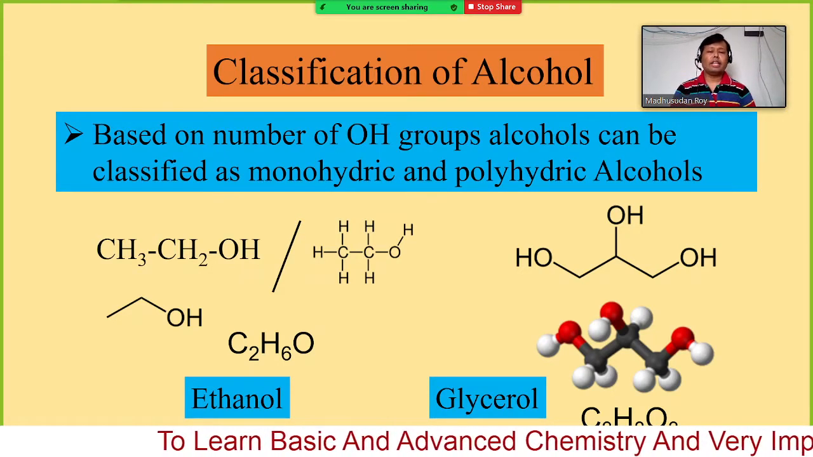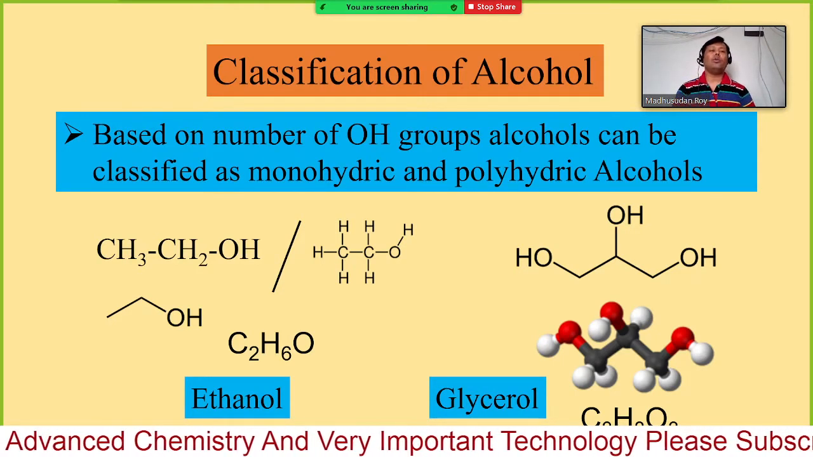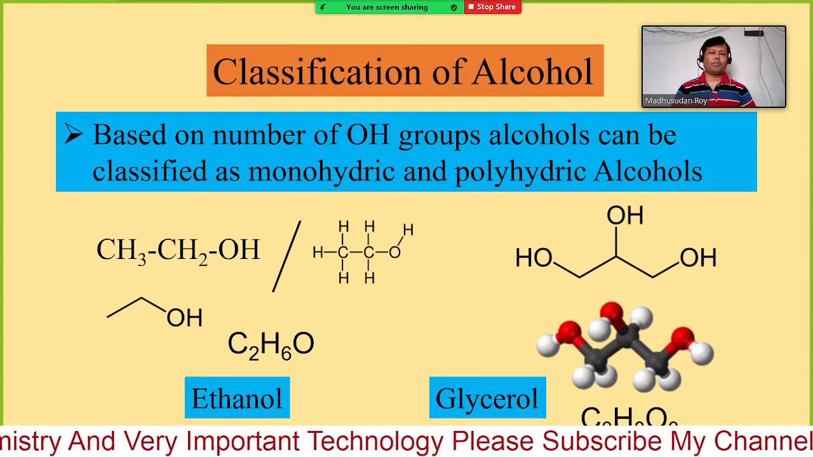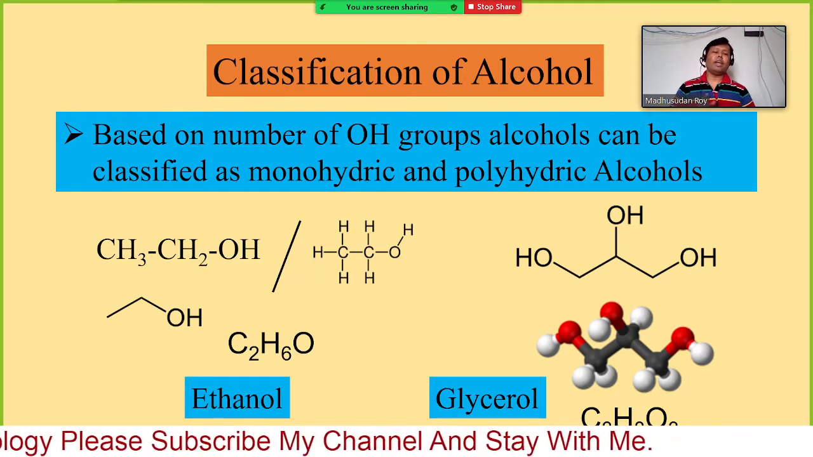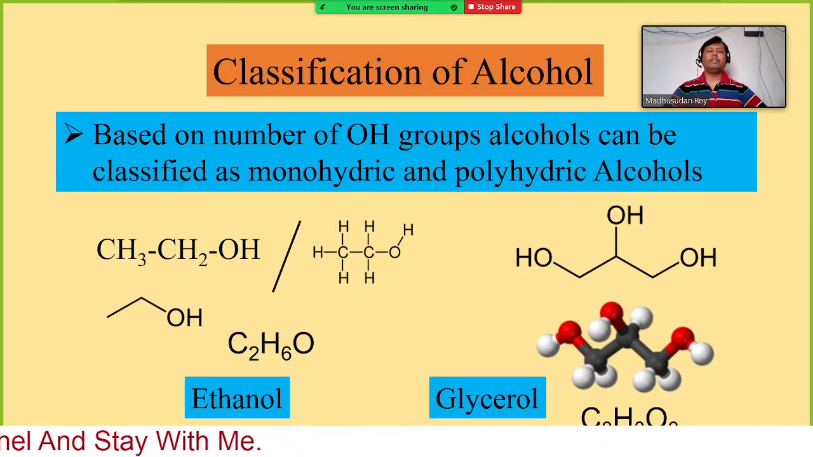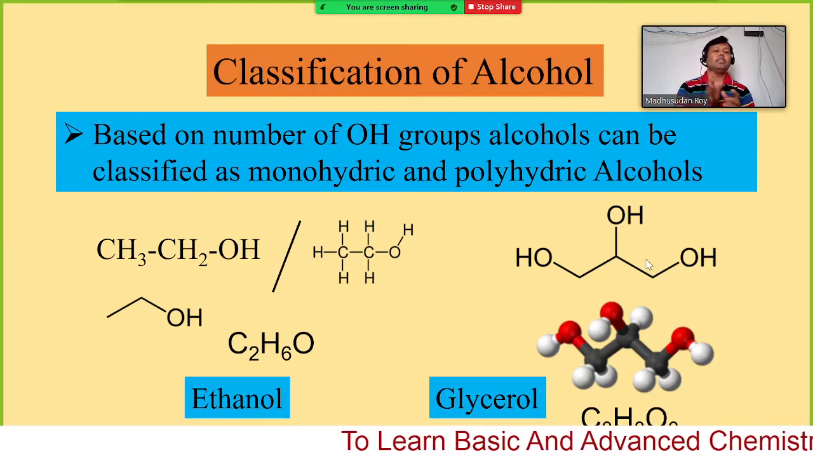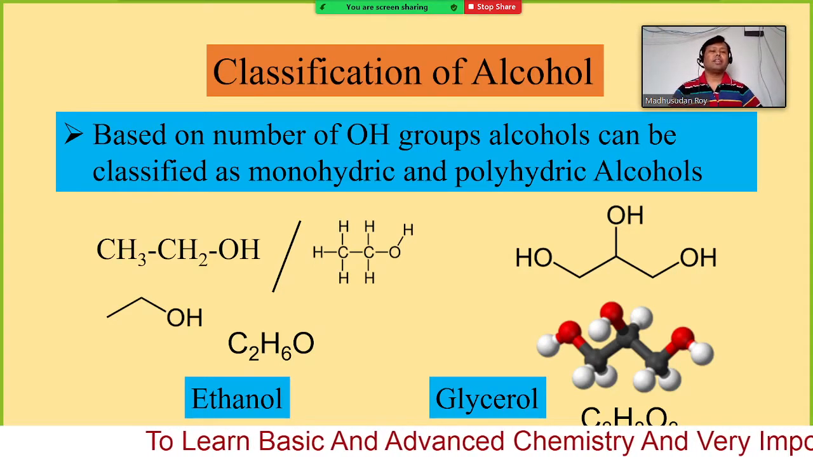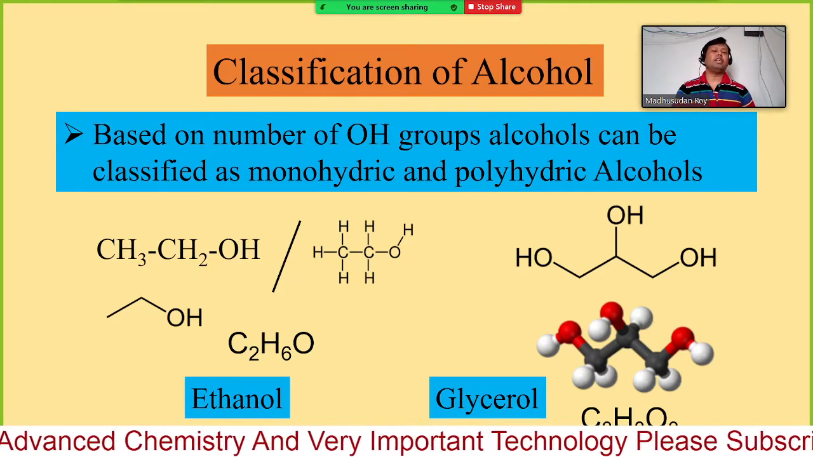Monohydric means if an alcohol molecule contains just one OH group, only one, that will be considered a monohydric alcohol. And if any alcohol has multiple hydroxyl groups, more than one, in that case we will consider it a polyhydric alcohol. We can classify polyhydric depending on how many, 2, 3, 4. In that case, diol, triol, tetraol, like this. We'll see later if we have that type.